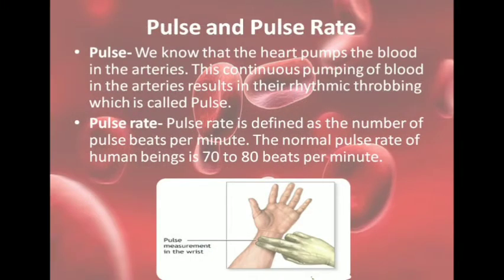Now pulse and pulse rate. What is pulse? Now we know that the heart pumps the blood in the arteries. This continuous pumping of blood in the arteries results in their rhythmic throbbing, and this is called the pulse. Pulse rate is defined as the number of pulse beats per minute. In humans it is about 70 to 80. This is the average pulse rate per minute. And this diagram shows how we can measure the pulse in our wrist artery.